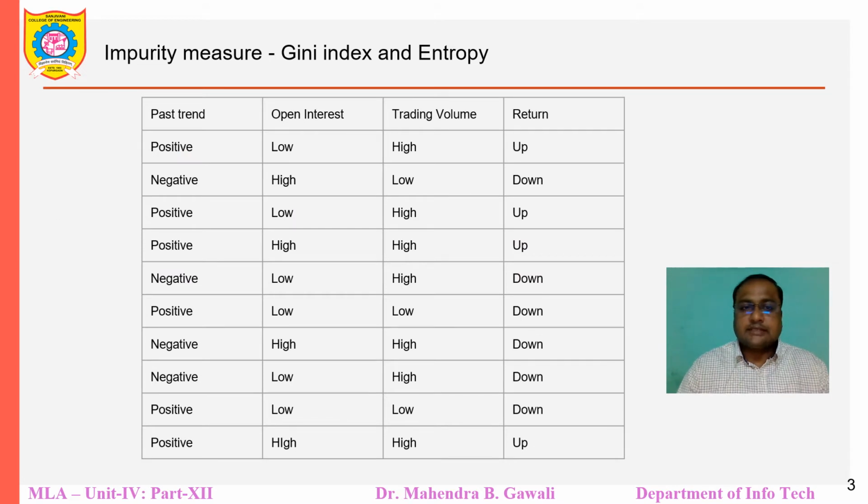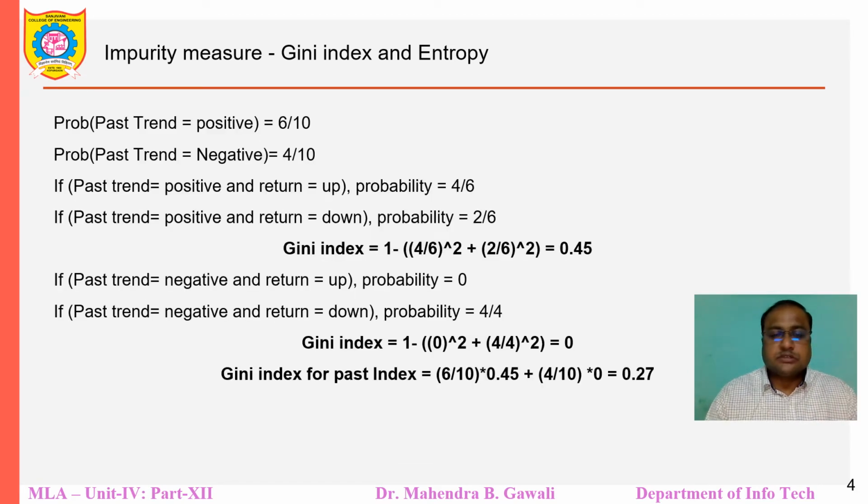We have a data set having 4 fields: past trend, open interest, trading volume and return. Positive, low, high, up. So in this way we have this particular data set, and we have to find the Gini index of it. On the basis of the previous table, let me calculate the Gini index. We have to calculate the probability of past trend equal to positive. We have identified 6 items out of 10. Probability of past trend equal to negative, we have identified 4 out of 10.